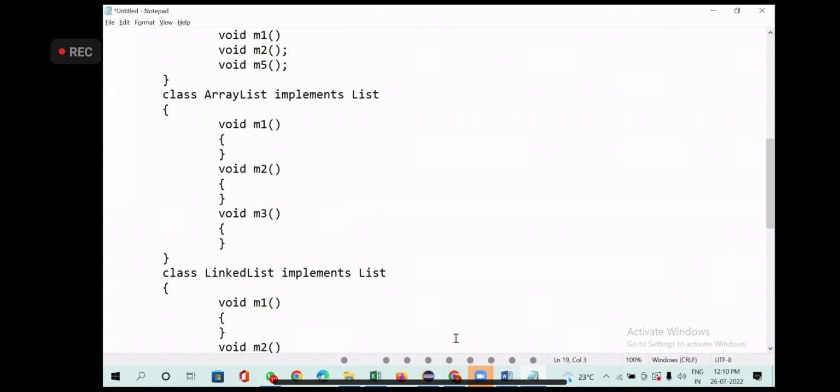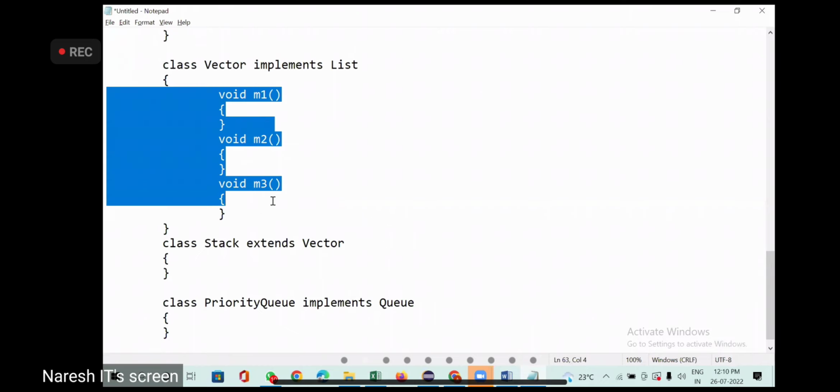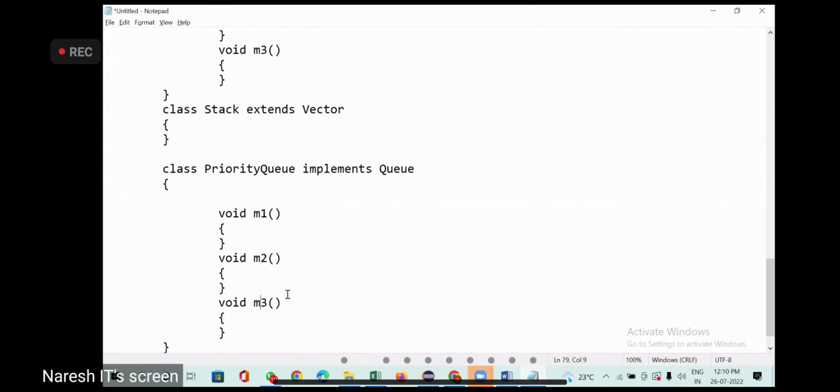DQ. I think this also I need to write. What it is implementing, this should be method 4. Why? Because queue is having method 4. Queue is extending collection.